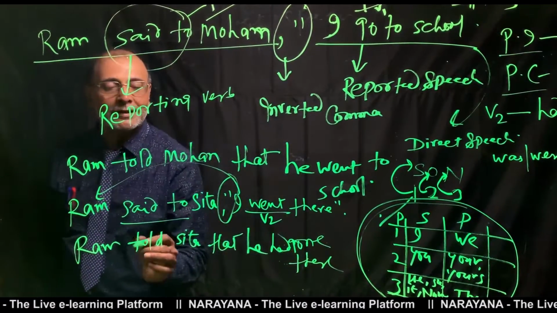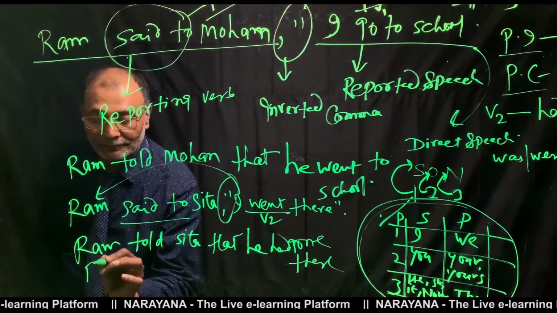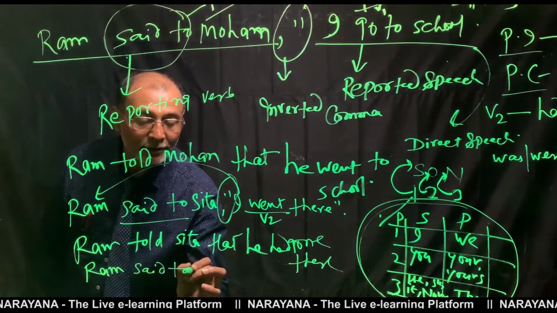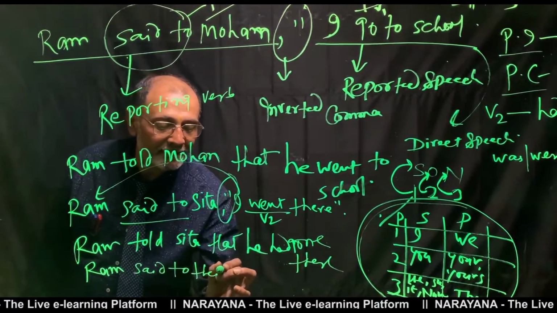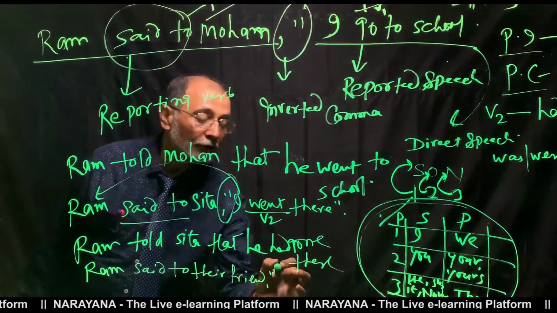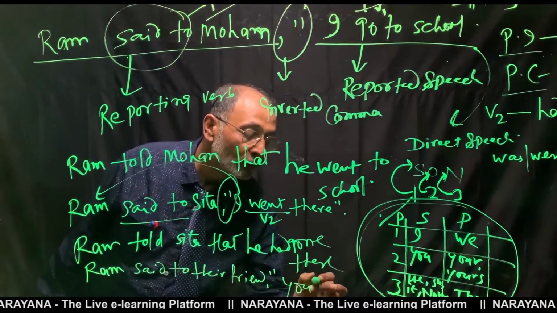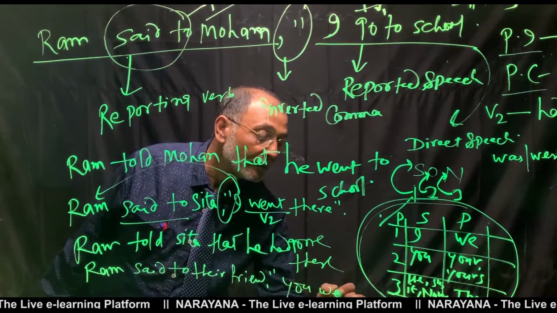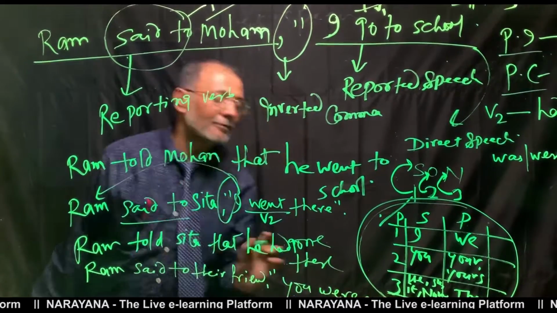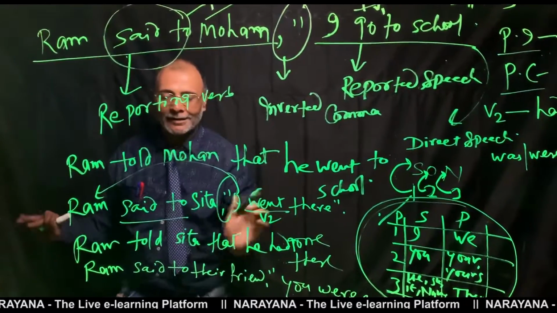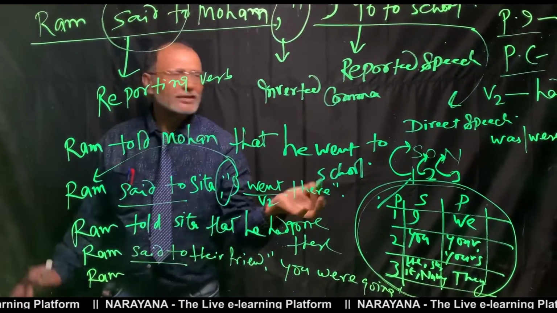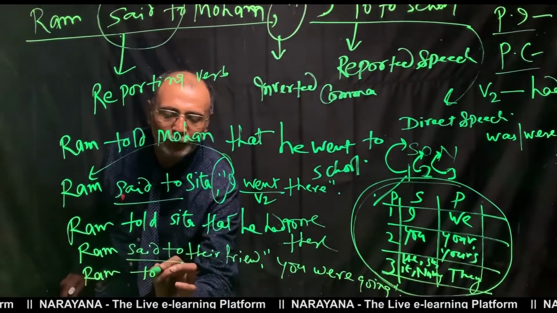Now if here comes that Ram said to their friends, you were going. You were going. Simple, I will say. Simple writing. Now see, Ram. See, step 2. Simple value. What comes here? Told. Ram told.